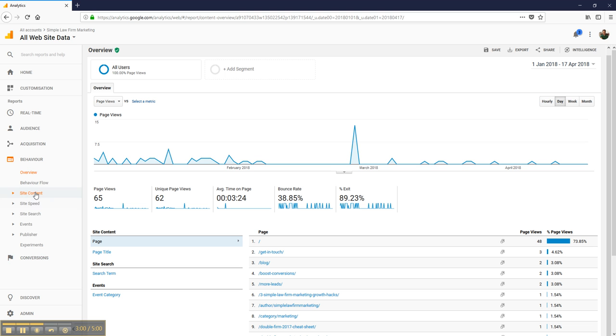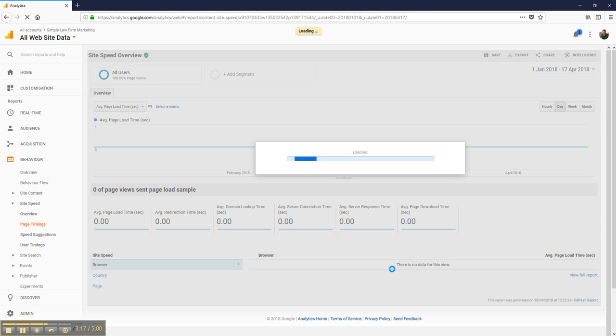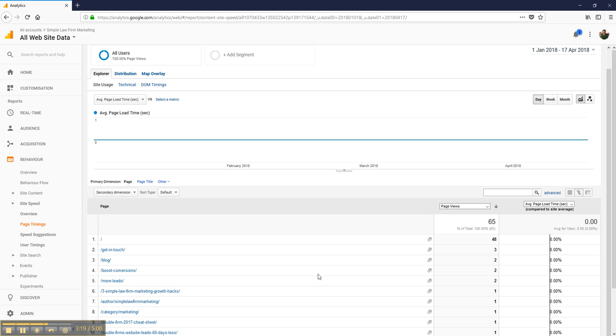The other area that you can look at within here, which I quite often look at, is site speed. Website speed is very important for Google, very important. There's nothing actually showing on this particular report here because there's not enough traffic, but you will see some page timings and things. Hopefully they'll come up on this next page. Yeah, here we go. So we've got some page timings here from Google. They're not too bad, but load time is vital.